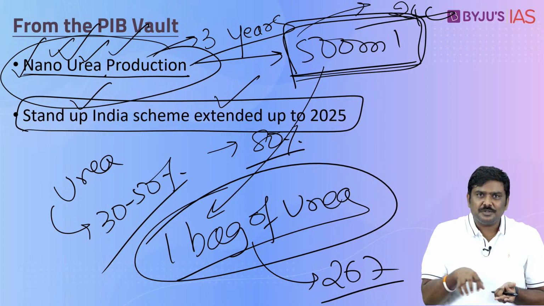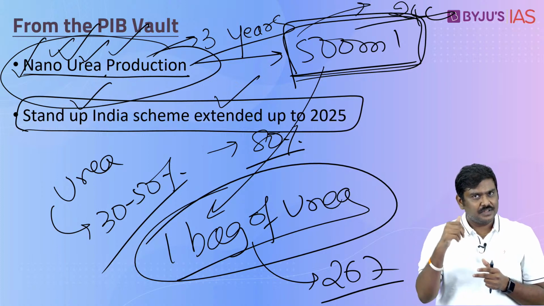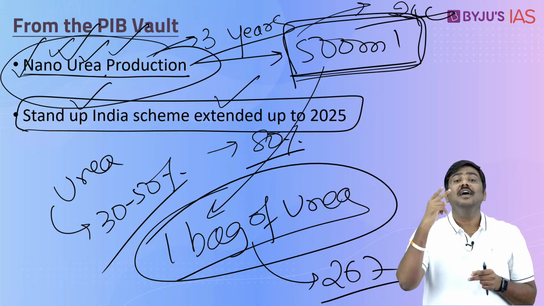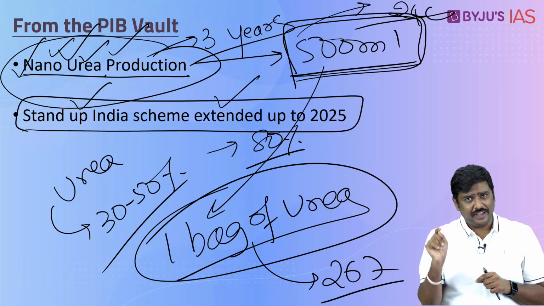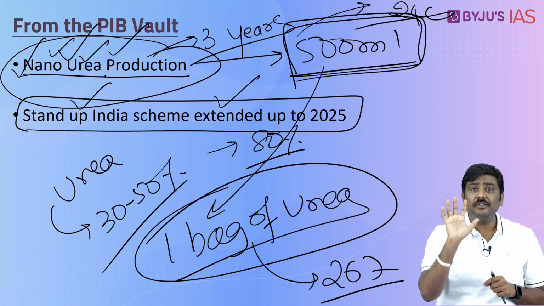Now, why did I pick this particular article? For two reasons. One, because it is there in the current affairs, and second, because it was announced in 2016, in the month of April, this particular scheme has completed 5 years, right.